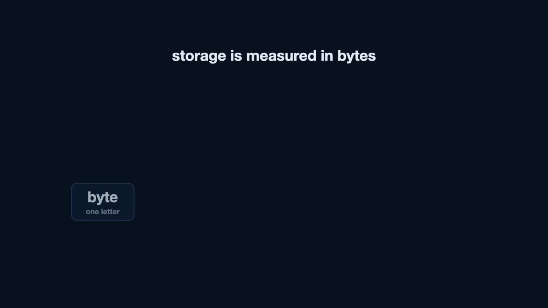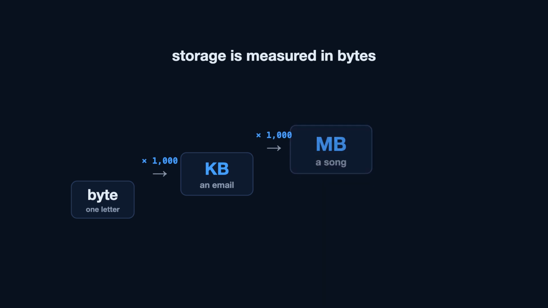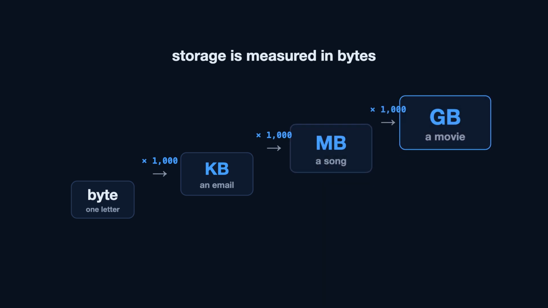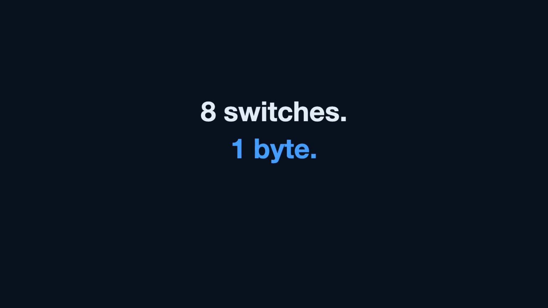That's why storage is measured in bytes. A kilobyte is 1,000, a megabyte 1,000,000, a gigabyte 1,000,000,000 of them. 8 switches, 1 byte, the alphabet of everything digital.